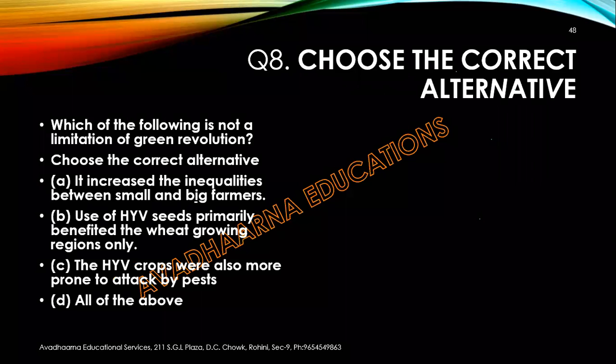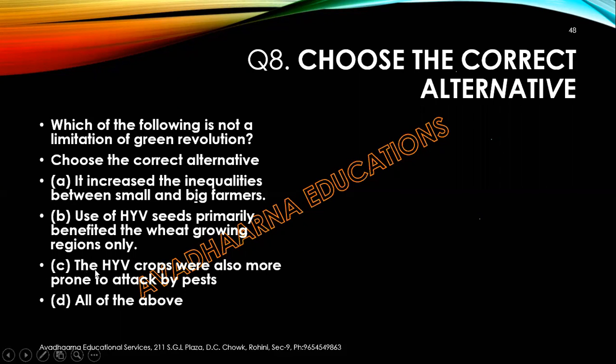Let's come to the next question. Choose the correct alternative. Which of the following is not a limitation of green revolution? There were a few limitations of green revolution. Now you have to choose among these four alternatives which one is not a limitation of green revolution. First, green revolution increased the inequalities between small and big farmers. Use of HYVs primarily benefited the wheat growing region only.